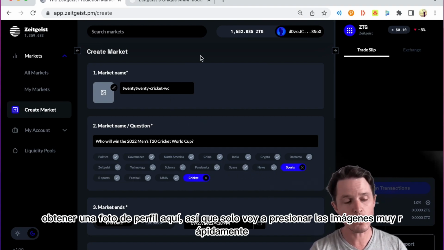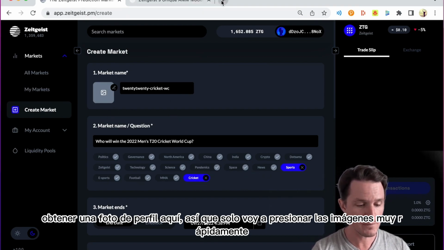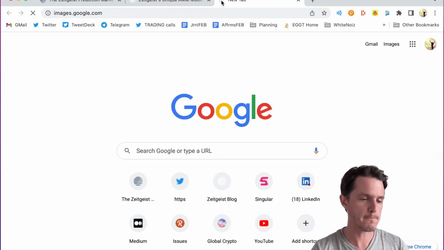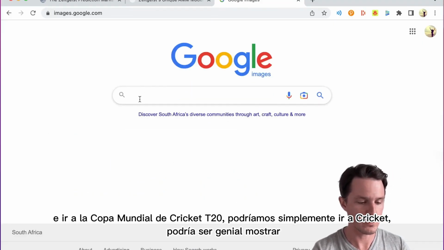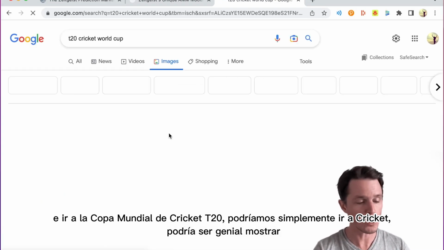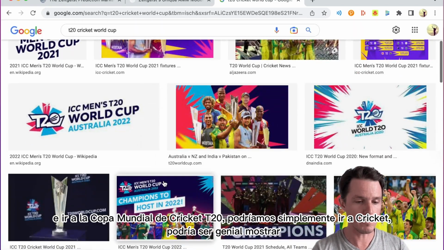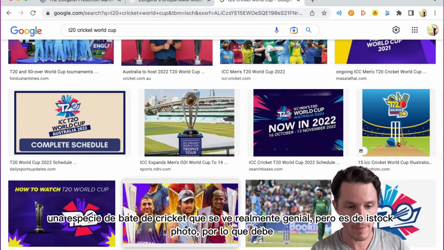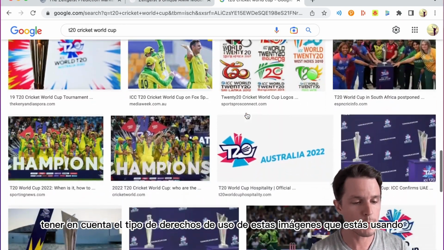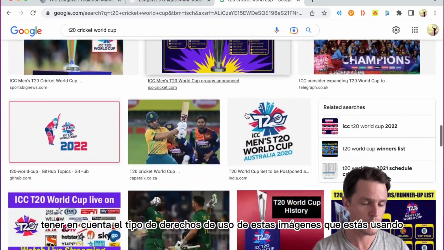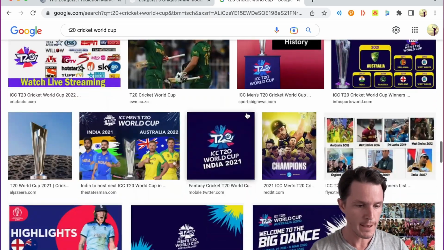We also need to get ourselves a profile picture here. So I'm just going to hit images very quickly and go T20 Cricket World Cup. We could just go cricket. Might be kind of cool to show a sort of cricket bat. That one looks really cool, but it is from iStock Photo. So you do want to keep in mind the sort of usage rights of these images that you're using.